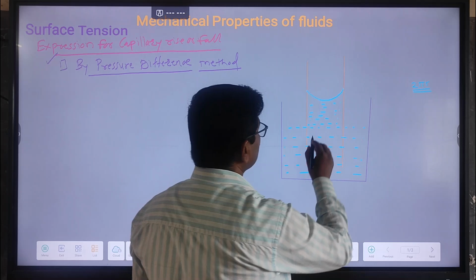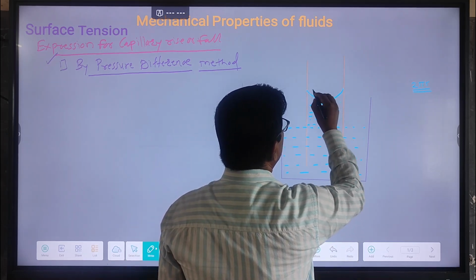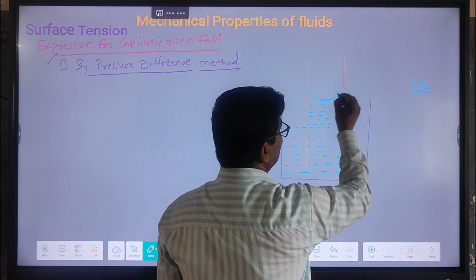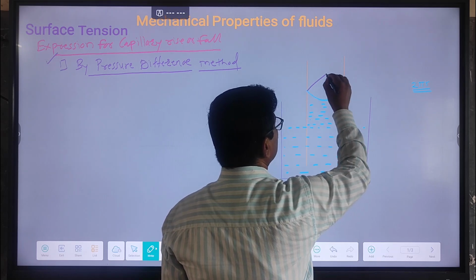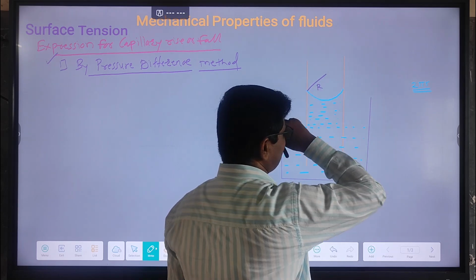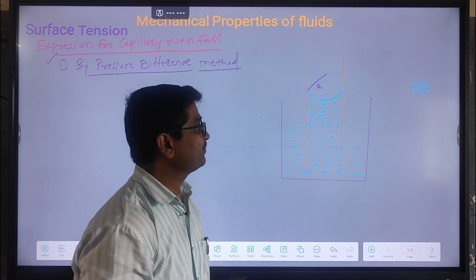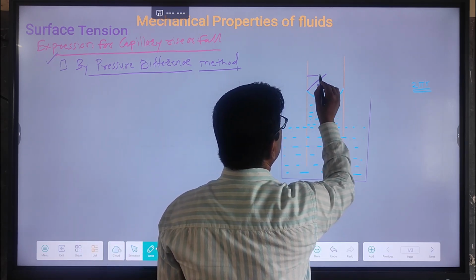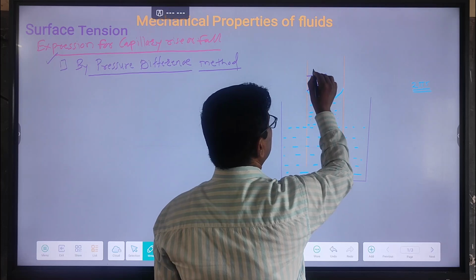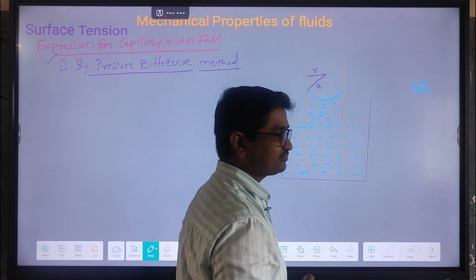Now this is a liquid meniscus and it is circular, you get it clear? Its radius will be denoted by capital R. So capital R is the radius of the liquid meniscus, and the radius of the capillary tube will be denoted by small r.